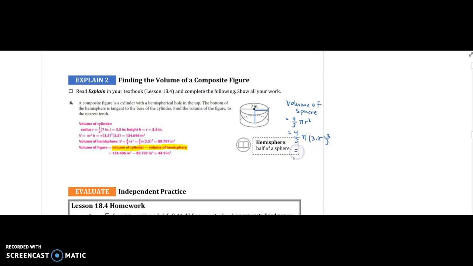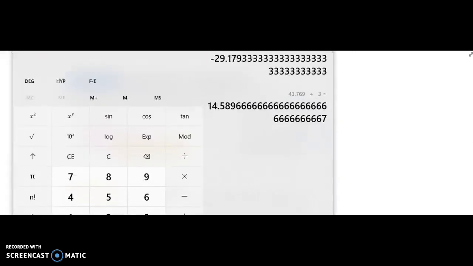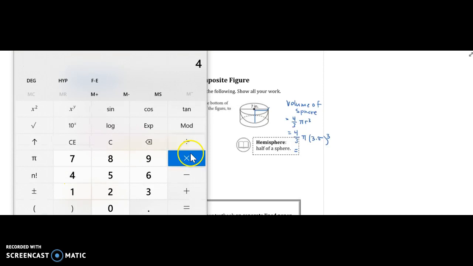And then if we multiply all of that out, we do 4 times 3.14 times 3.5 times 3.5 times 3.5, which is 540, and then we divide that by 3.